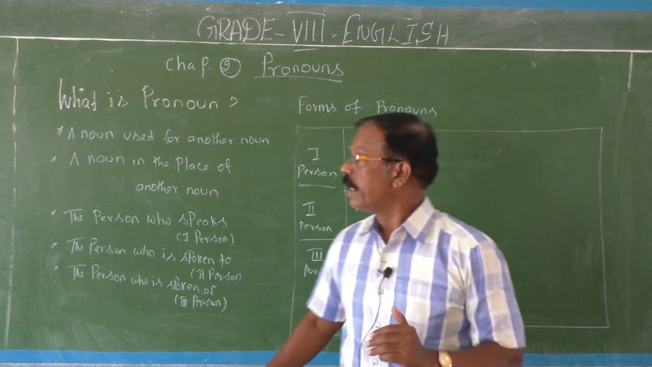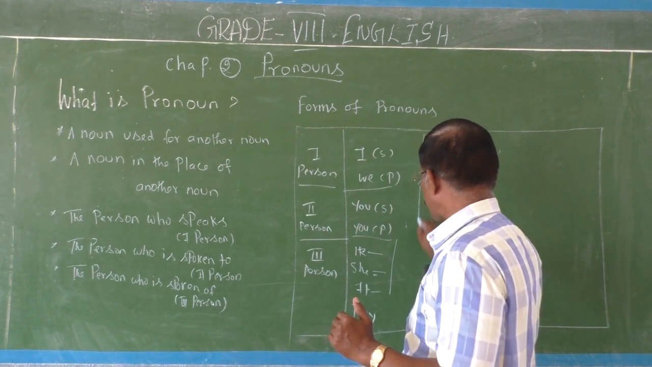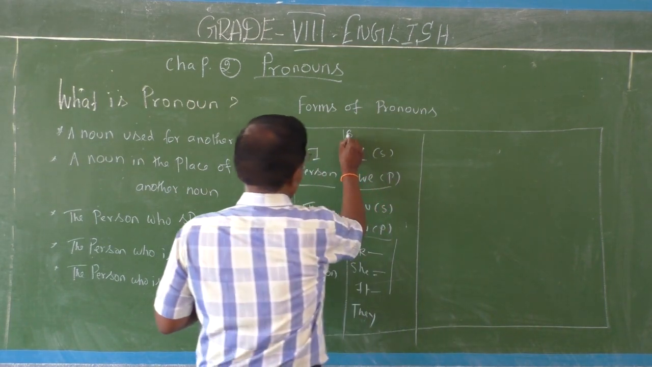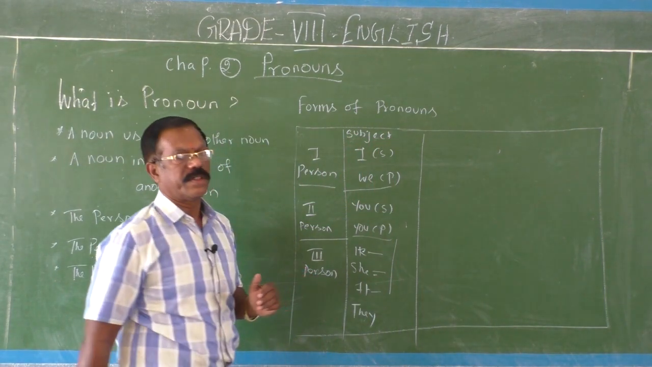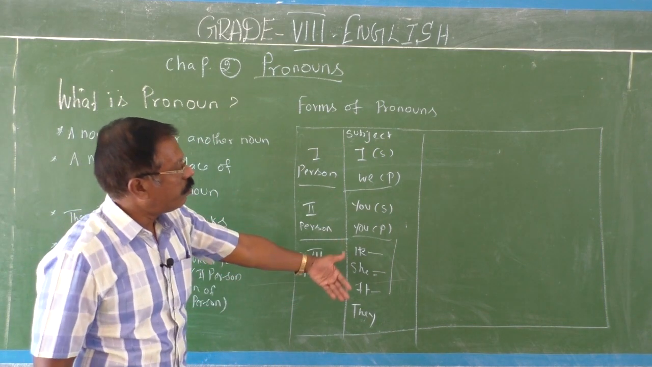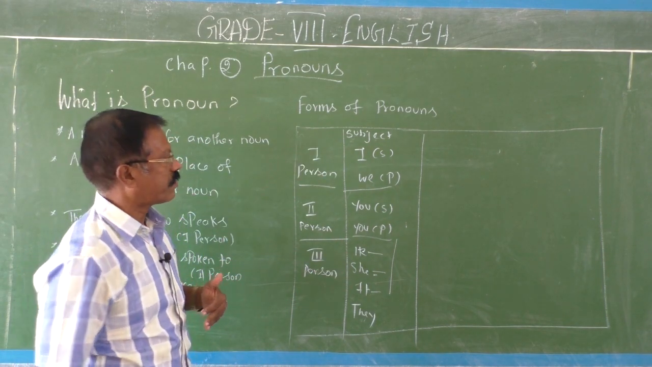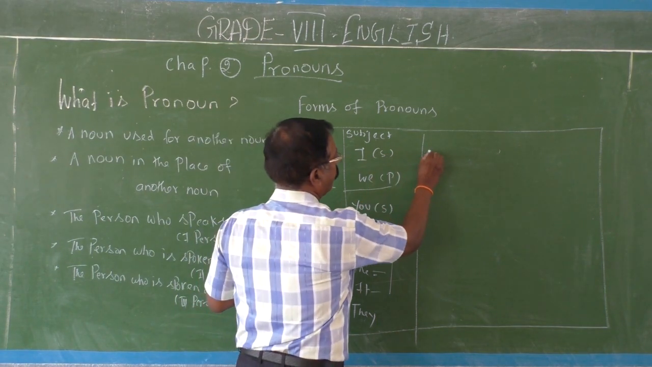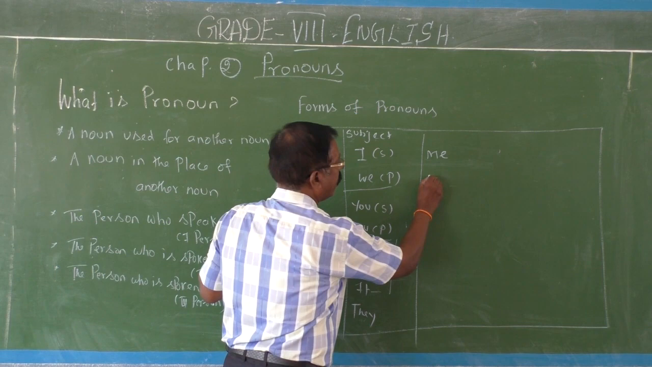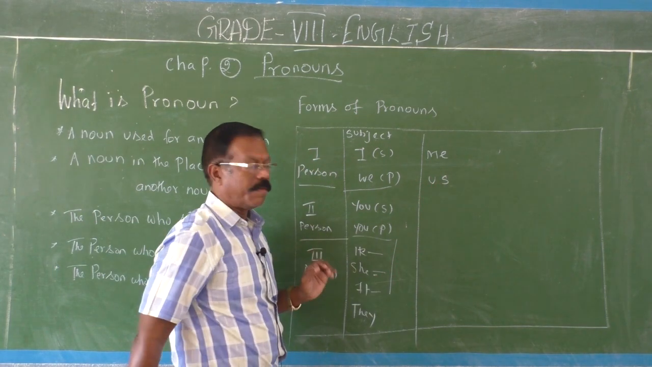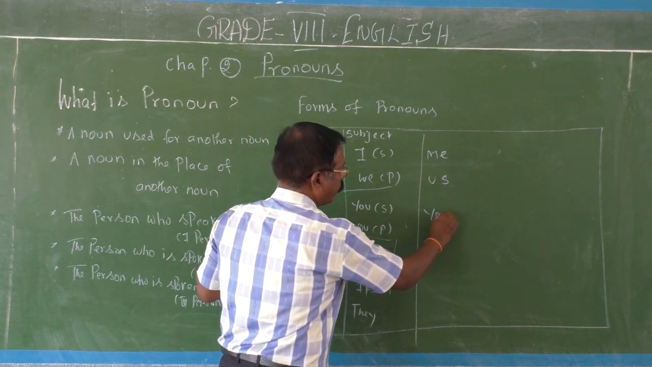Do you know, children, the object form for all these personal pronouns? So here they are called a subject form of personal pronouns. So let me give you the object form of all these personal pronouns. I, me, that is the object form. We, us, object form. You, singular or plural, both.